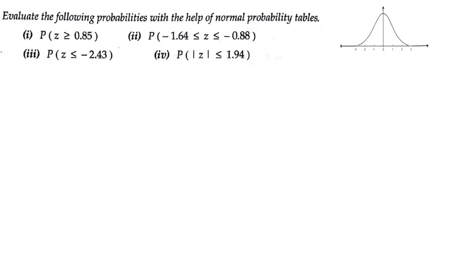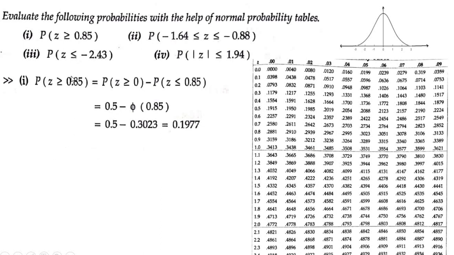Greater than or equal to 0.85 means it is from 0.85 up to infinity. So how do we find its probability? First you have to find the probability from z greater than or equal to 0, because probability of z greater than or equal to 0.85 means from 0.85 to infinity, minus probability of z less than or equal to 0.85. We can write it in that way.